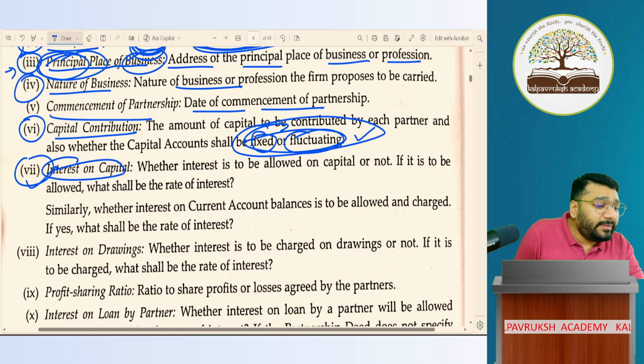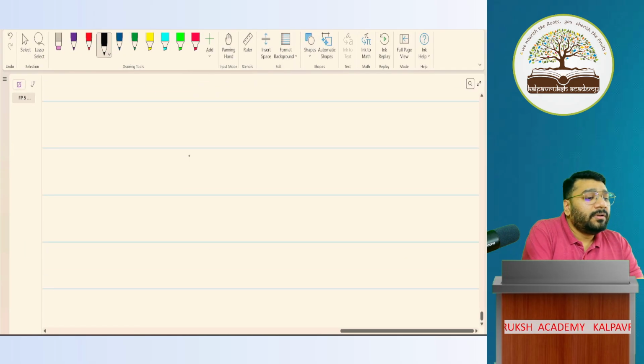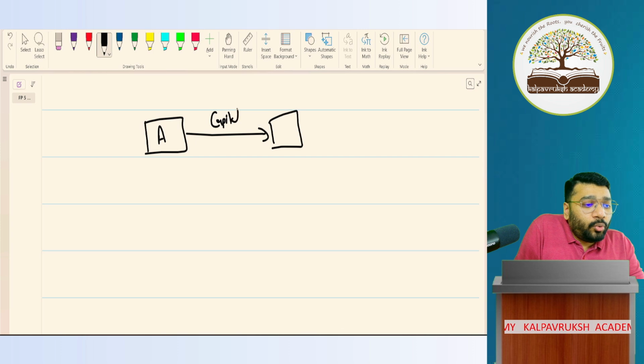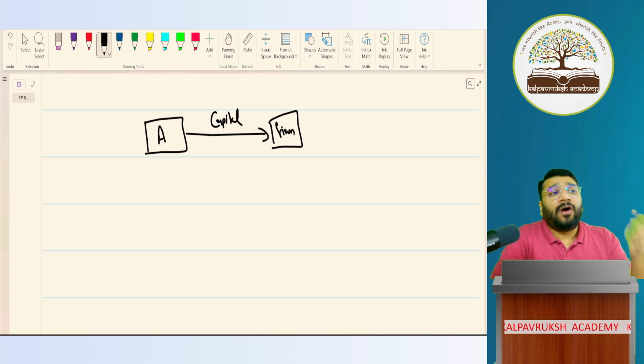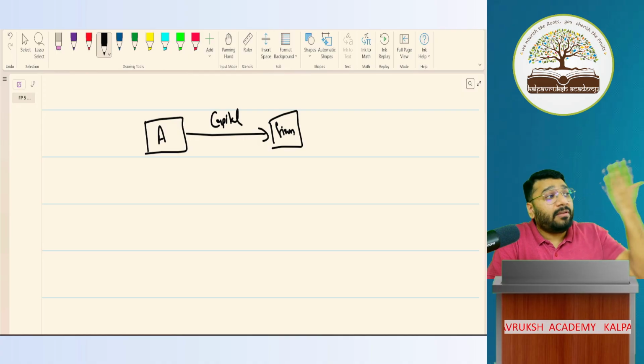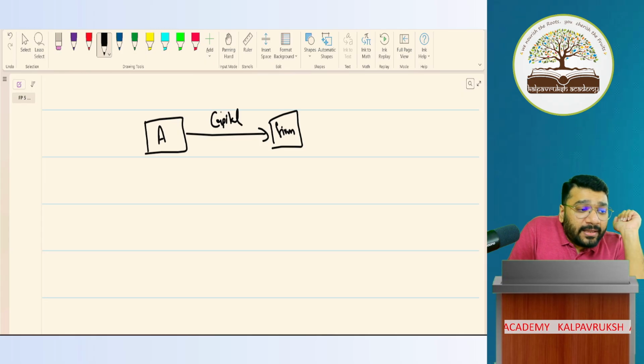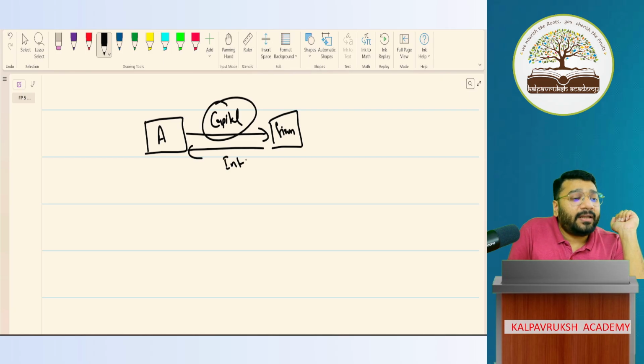But I can tell you one thing. Let's say there's a partner A. A is contributing his capital to the firm. So the firm is using whose money to develop the business? A's, the partner's capital. For using somebody's money, the firm has to compensate in return by paying interest.